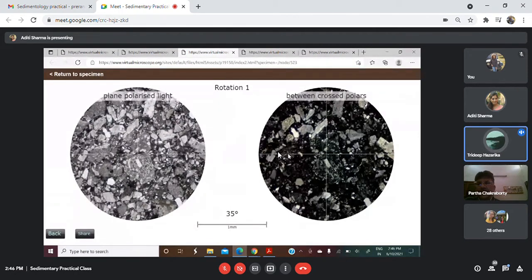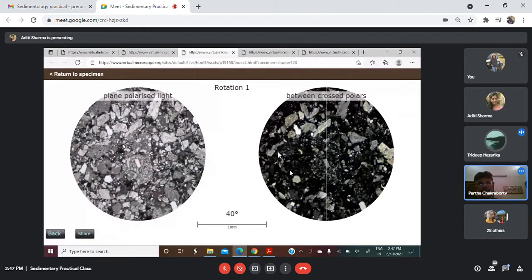Sir, they are showing a range of grain size from moderate to high. Is it a well sorted rock or a poorly sorted rock? Sir, poorly sorted. What about the roundness of the grains? Not well rounded, sir. They are angular in shape, not well rounded.